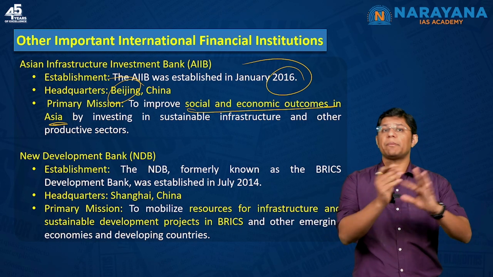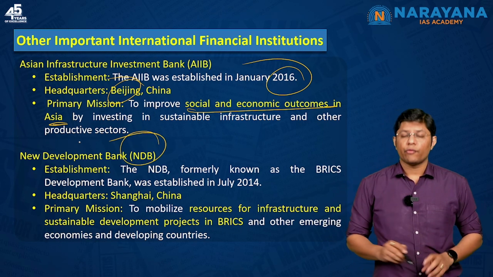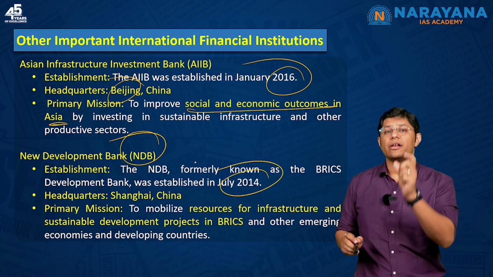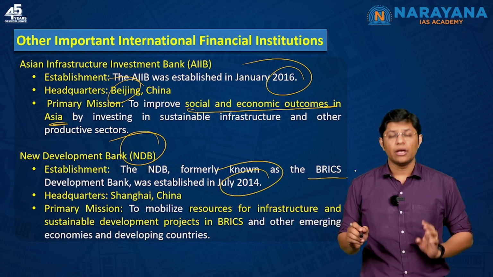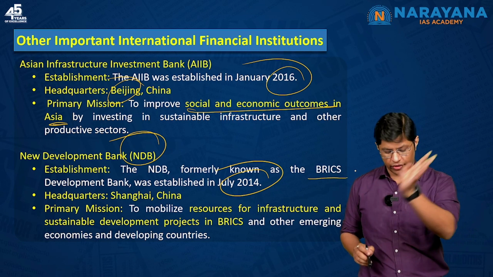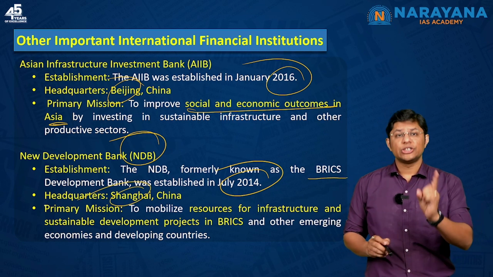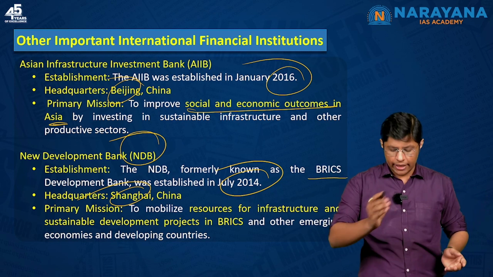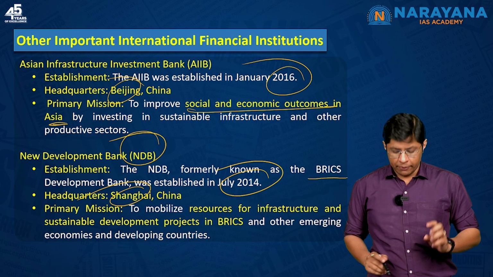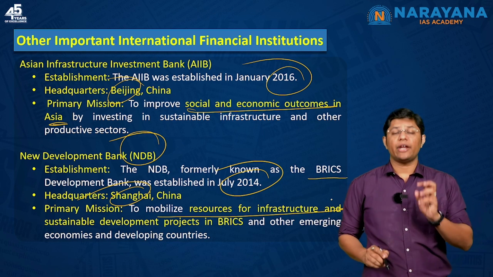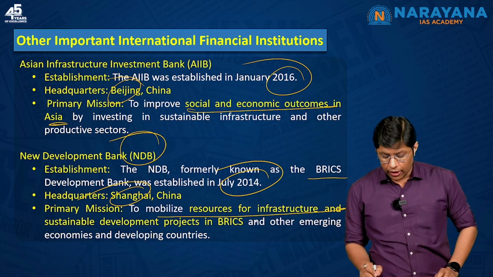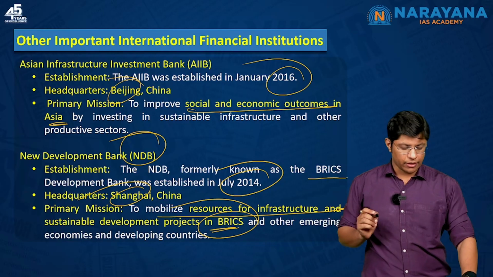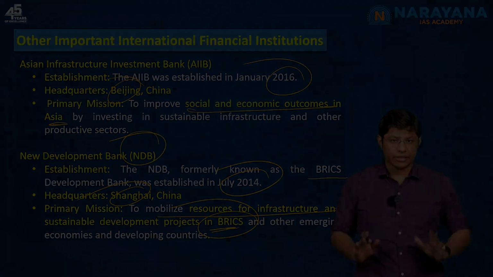ADB is about Asia Pacific, and NDB was established in the year 2014. Now, this is an initiative of the BRICS regional organization. BRICS stands for Brazil, Russia, India, China and South Africa. Headquarters is in Shanghai. So, don't get confused between the headquarters of AIIB and NDB, right? The mission of NDB is to mobilize resources for infrastructure and sustainable development in the 5 countries of BRICS. So, this is NDB. I hope students have understood the article.